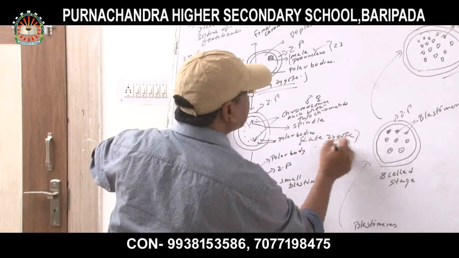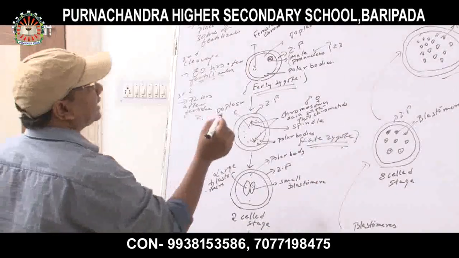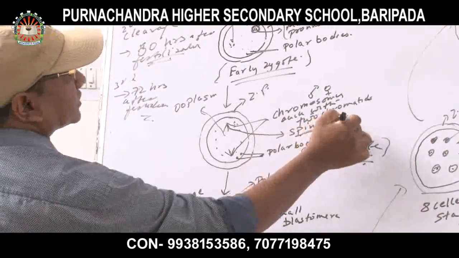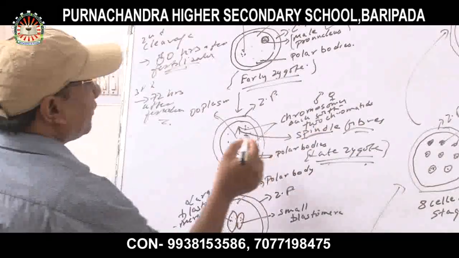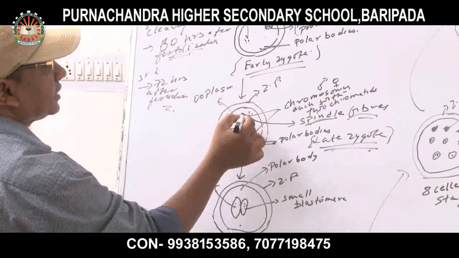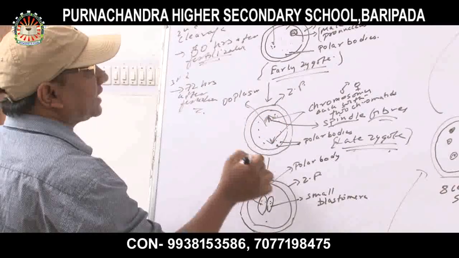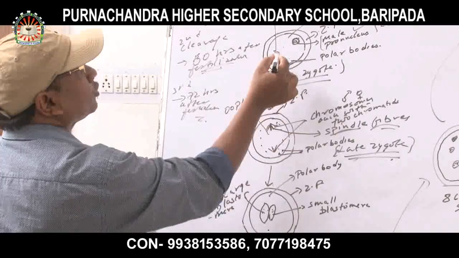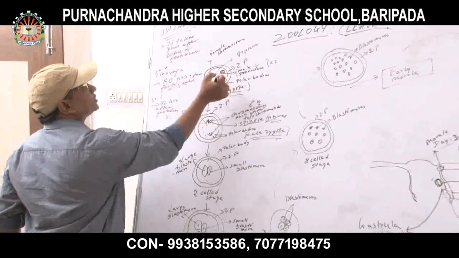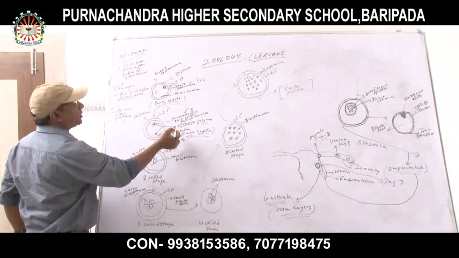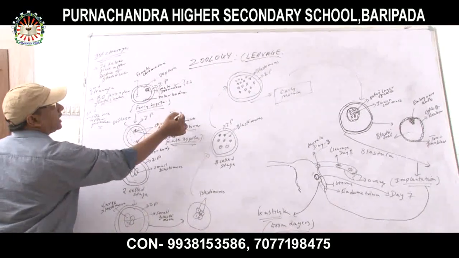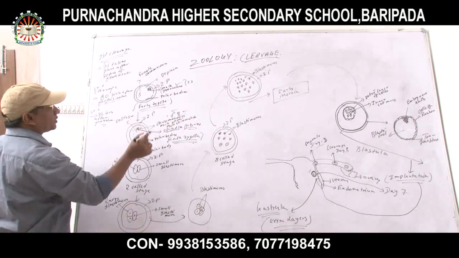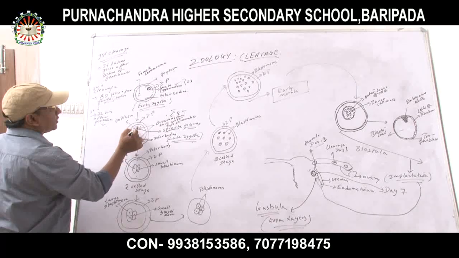In the late zygote, there will be the formation of spindle fibers. These are the spindle fibers forming inside the zygote, and this is the layer of the zona pellucida. Here the male pronucleus contains 23 chromosomes and the female contains 23 chromosomes. It becomes 46. This is the symbol of male and this is the symbol of female. Together they form 46 chromosomes.